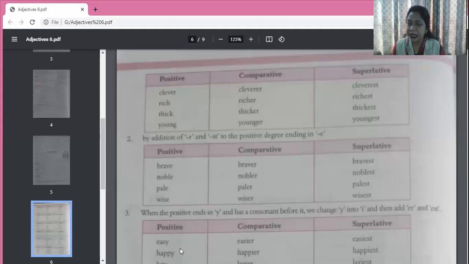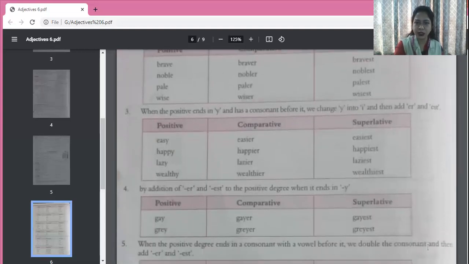So again, I'm telling you, you don't have to learn this rule. You only have to see how the words change. When you read them once, twice, thrice, then you will come to know about them. So easy, easier, easiest. Happy, happier, happiest. Lazy, lazier, laziest. Wealthy, wealthier, wealthiest. Now, by addition of ER and EST to the positive degree when it ends in Y.